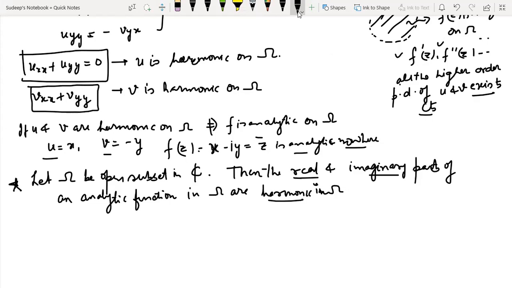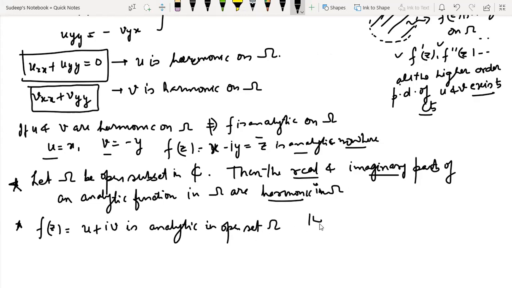One other important thing before I head to the completion of this lecture is that if f(z) is equal to u plus iota v and is analytic on an open set omega, then we know that f(z) square is also analytic on omega.